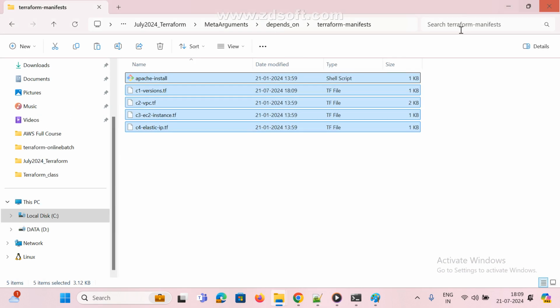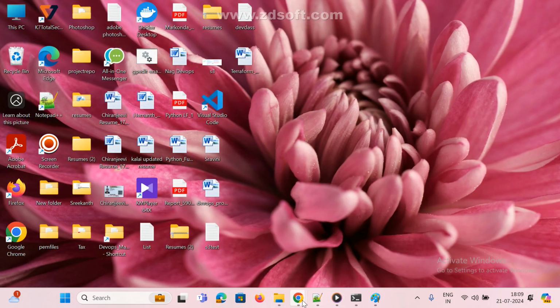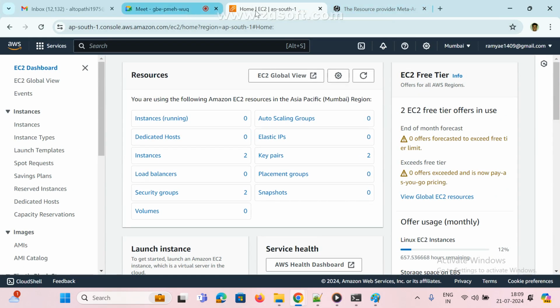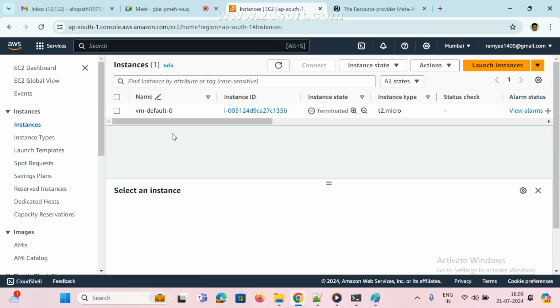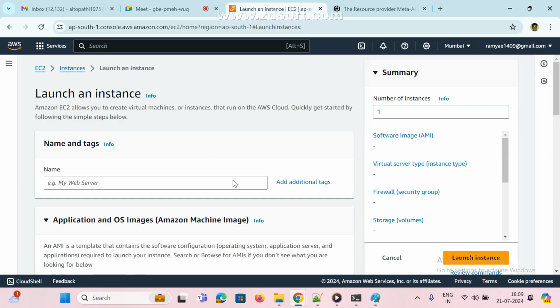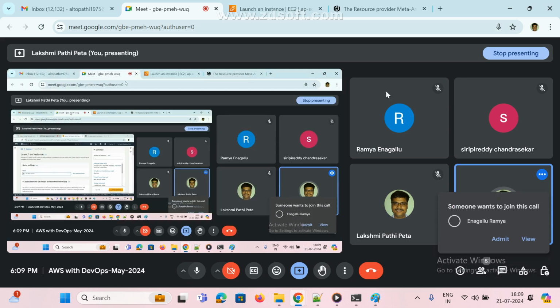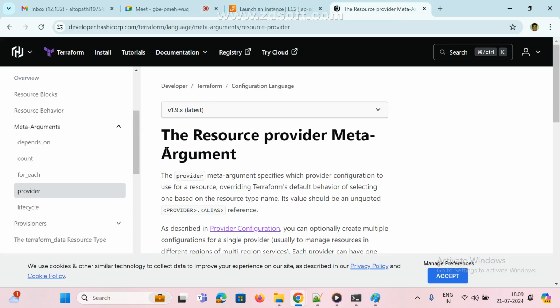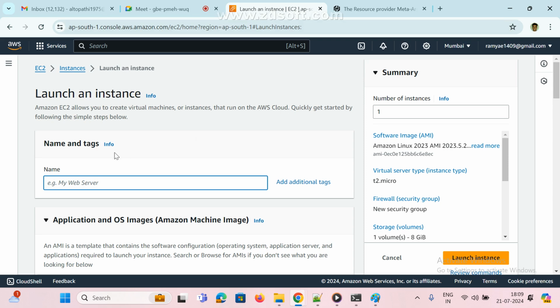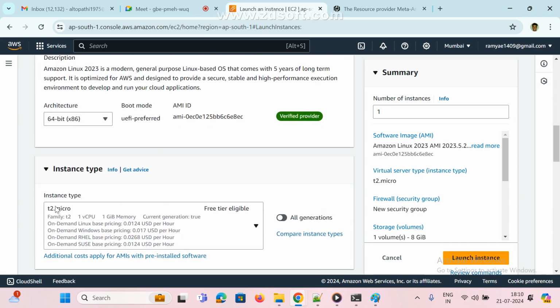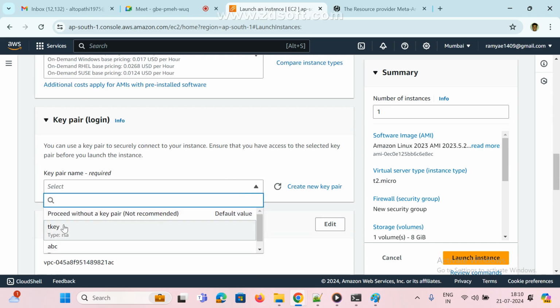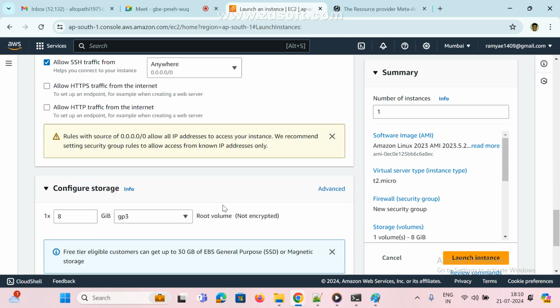What is an elastic IP? First we want to know, right? If we create any instance, by default AWS provides two IPs: one is a public IP, the other one is a private IP. Assume this is the test instance. I selected this one, that's enough for me. For the key pair, I am selecting my key pair. That's it, the remaining is the same.